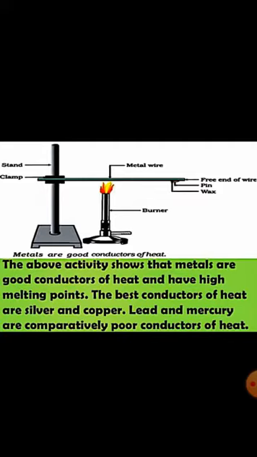The pin fixed at the other end falls down because the heat passes through the metal wire and melts the wax. Does the metal wire melt? It doesn't melt, as metals have high melting points and are good conductors of heat. The best conductors are silver and copper, and relatively poor conductors are lead and mercury. What about non-metals? Non-metals do not conduct heat.